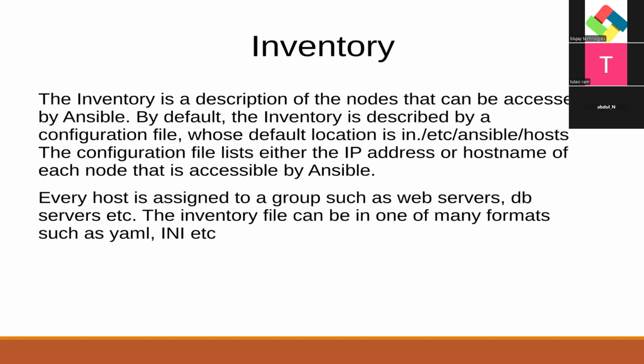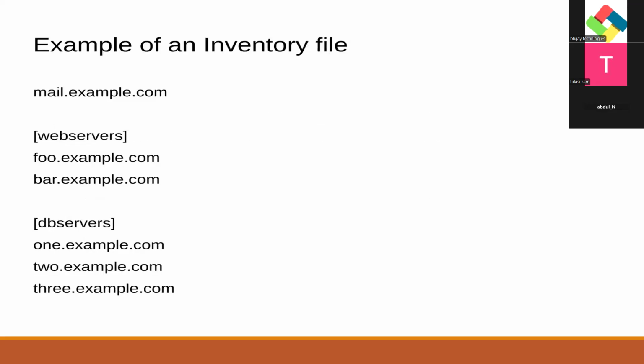In the configuration file, it's either the IP address or the host name of each node that is accessible by Ansible. You can provide that in the inventory. The default inventory file is /etc/ansible/hosts. Every host is assigned to a group such as web servers, DB servers, etc. The inventory file can be in one of many formats such as YAML and INI. The inventory file is in INI format, and the YAML file is .yaml. Example of an inventory file: mail.example.com, that is the server's name.